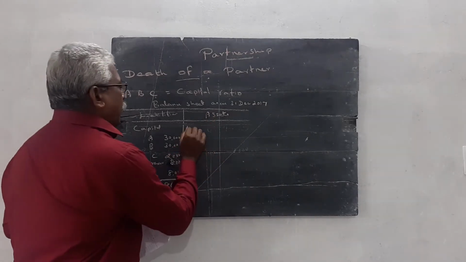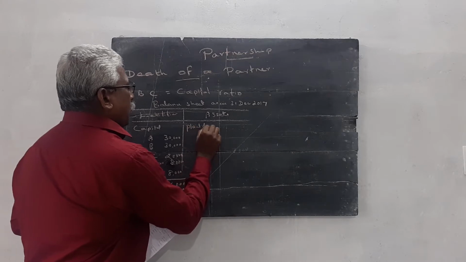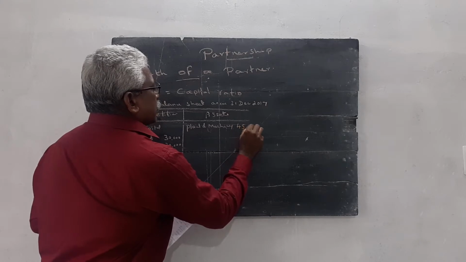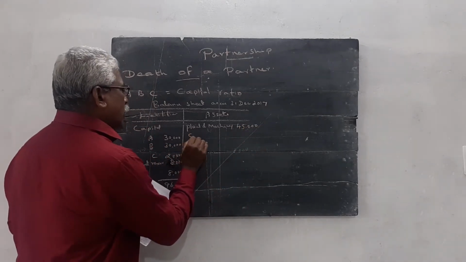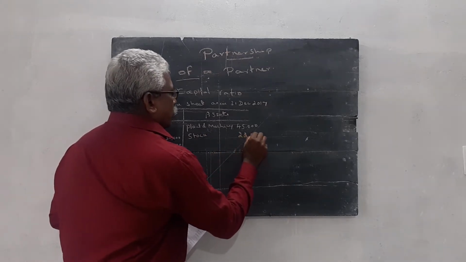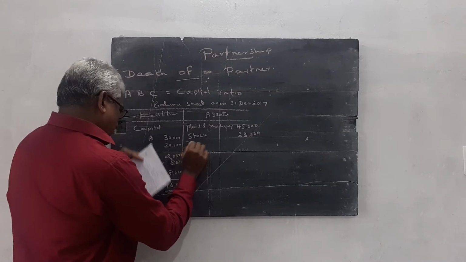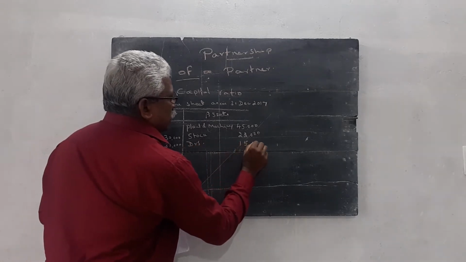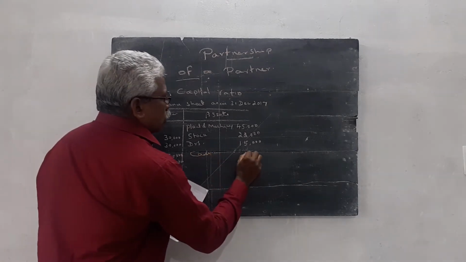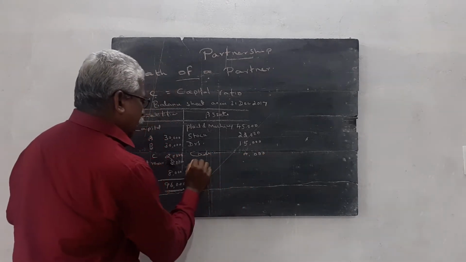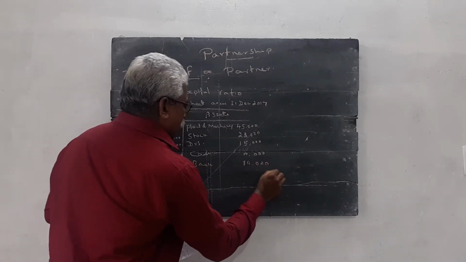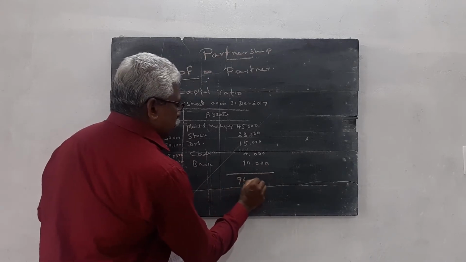Asset side: plant and machinery 45,000. Stock 22,000. Debtors 15,000. Cash 4,000. Bank 10,000. So here also total 96,000.